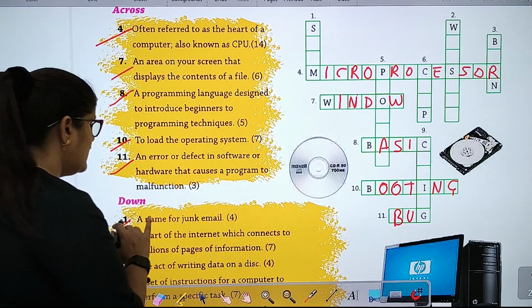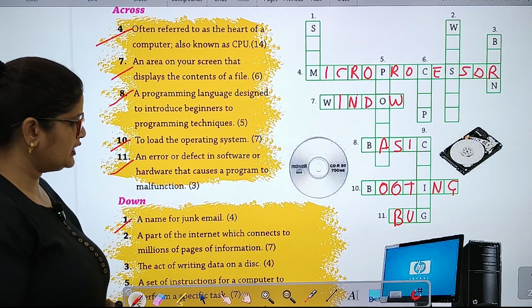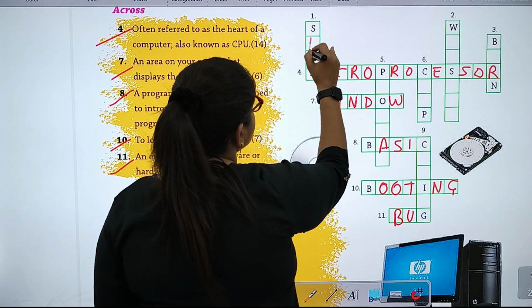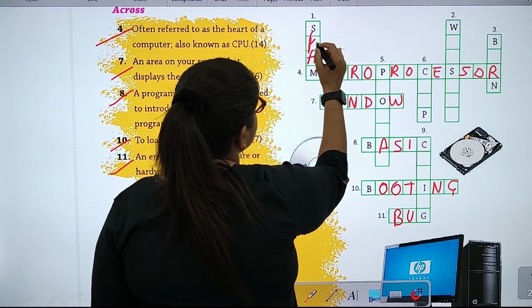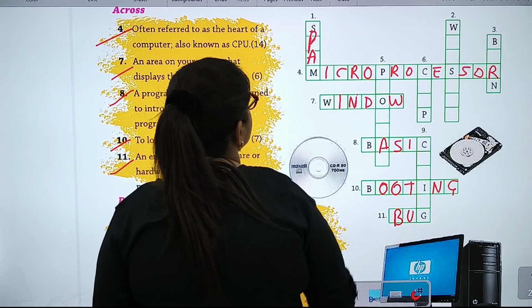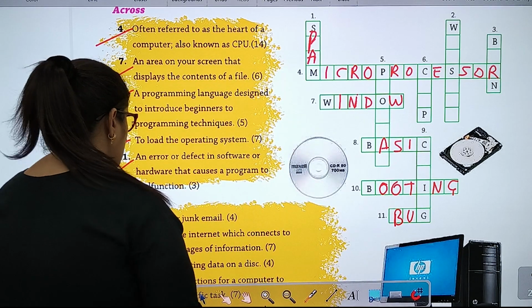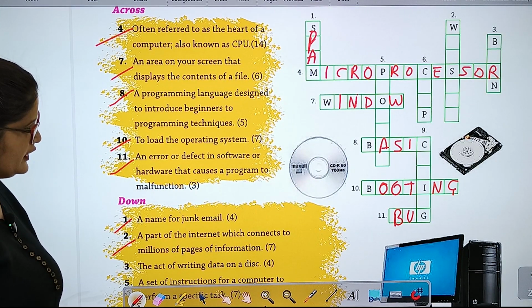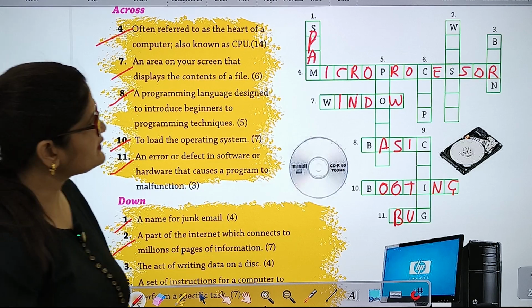Now down. A name for junk email, spam. A part of the internet which connects to millions of pages of information. It is website.